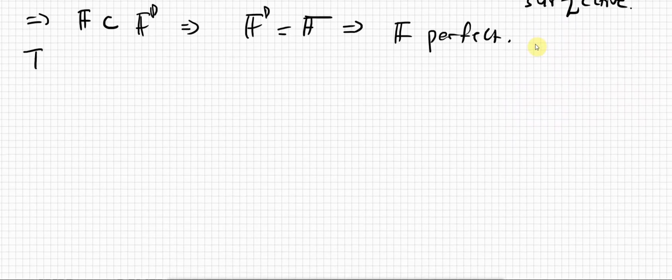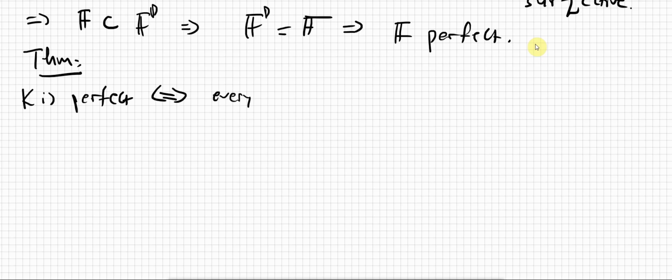Now, let me just mention another theorem, which I don't know if I'm going to prove, even though it's not really that hard. Another characterization says that k is perfect if and only if every finite extension of k is separable, right?